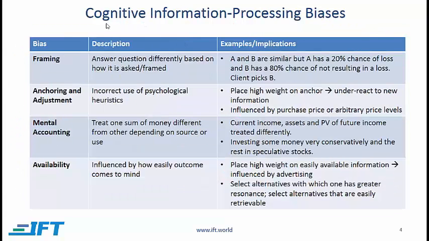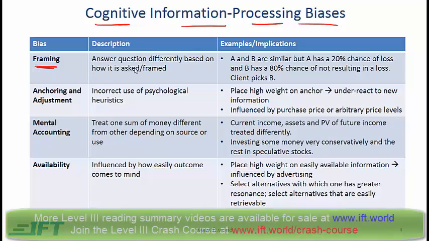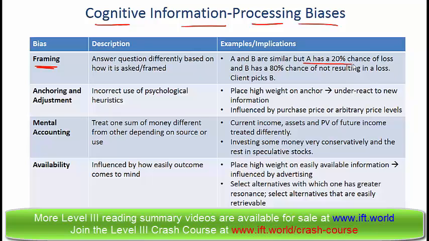Next we come to cognitive information processing biases. The framing bias has to do with answering a question differently based on how it is asked or framed. For example, if A and B are two stocks which are very similar, and the way information about these stocks is framed is that A has a 20% chance of a loss and B has an 80% chance of not resulting in a loss. So it's the same information but framed differently.